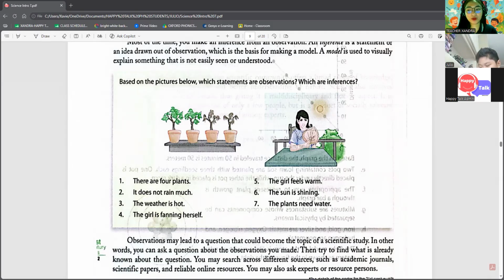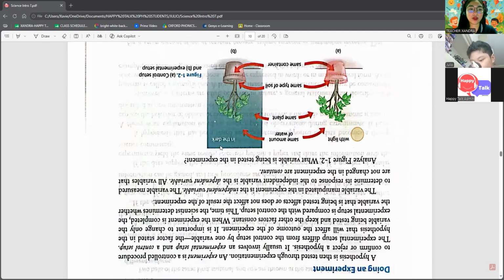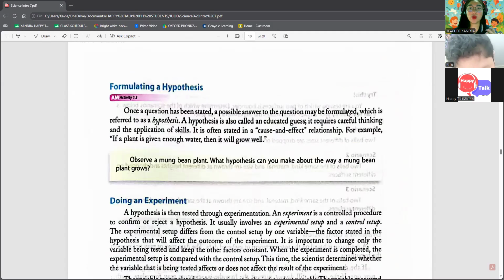Okay. So again, we've talked about making an observation. So this is the first step that you need to do before we proceed on making a hypothesis. So hypothesis, I'm just giving you a little info about hypothesis. Hypothesis is a possible answer to a question. So it's also called an educated guess because it is based on careful thinking and observations, not just random guessing.